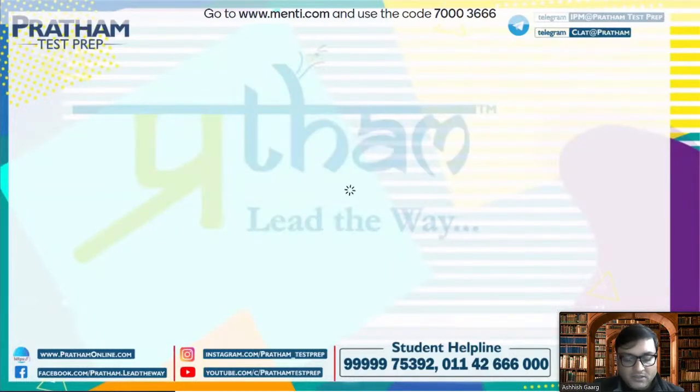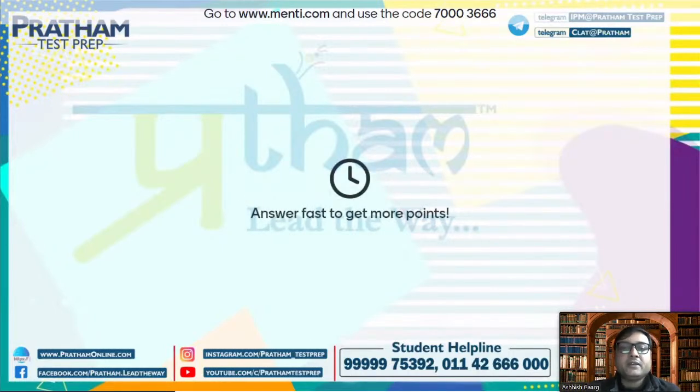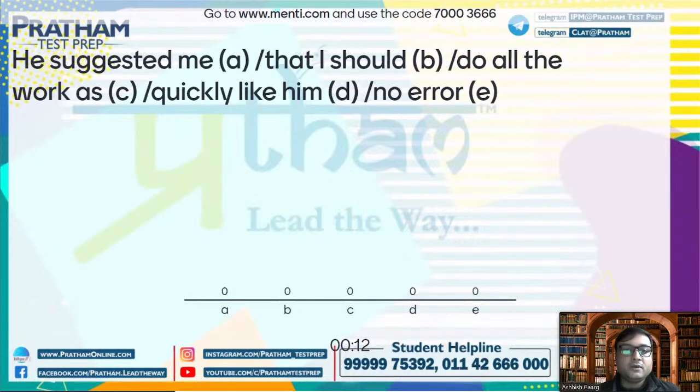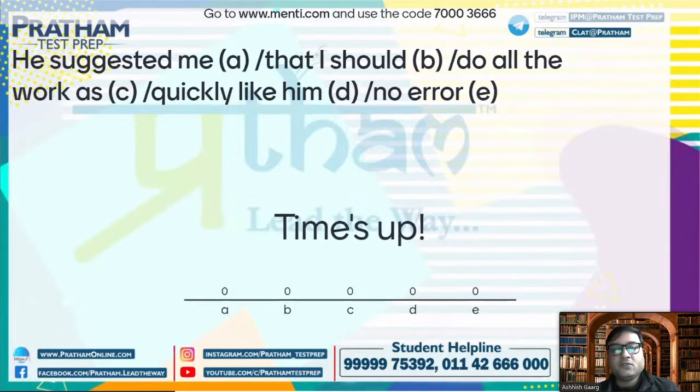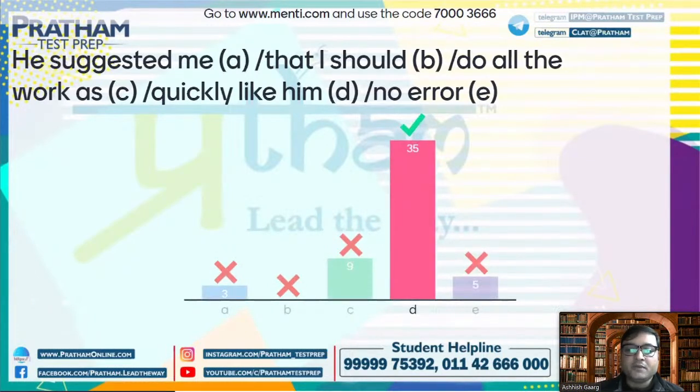All right, let's go to the next question, question number 3. Which part of the sentence has an error? He suggested me that I should do all the work as quickly like him. A, B, C, D, or if there is no error, then E. Absolutely correct. 35 people have given the right answer.